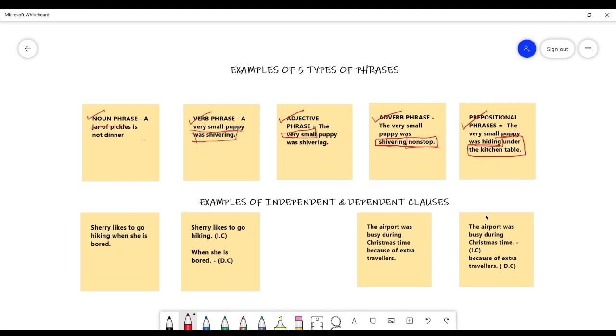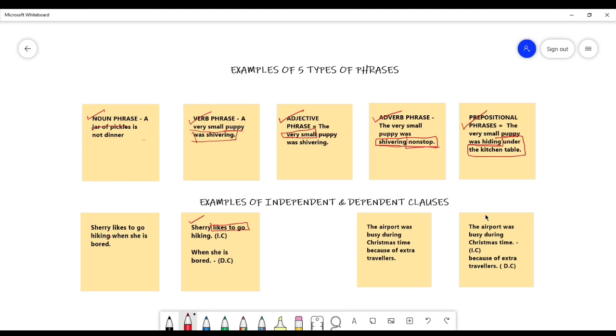Now, if I break this sentence up right here, and I put a period, "Sherry likes to go hiking." Does it have a subject? Yes, it does. Sherry. Does it have a verb? Absolutely. Likes to go hiking. And does it complete a thought? Yes, it does. We know what Sherry likes to do. She likes to go hiking. Therefore, this is an independent clause.